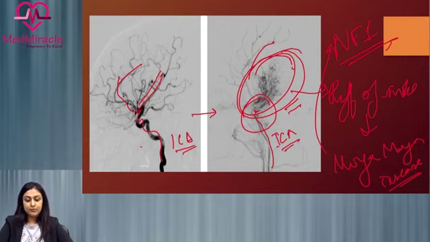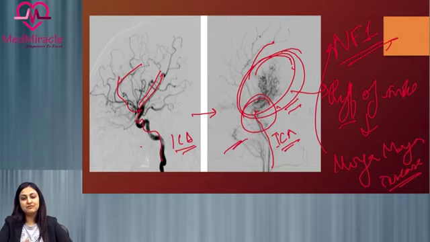So it is important to know that this sign, puff of smoke, which is a previous AIIMS question, can be asked as an image based question, is seen in Moyamoya disease, and secondary Moyamoya can occur in a setting of NF1.